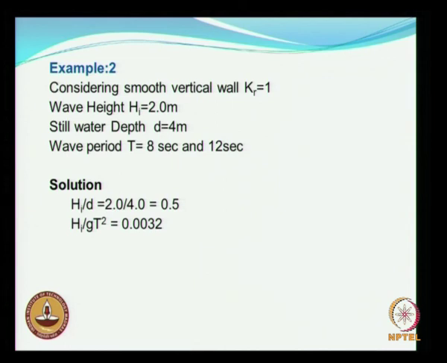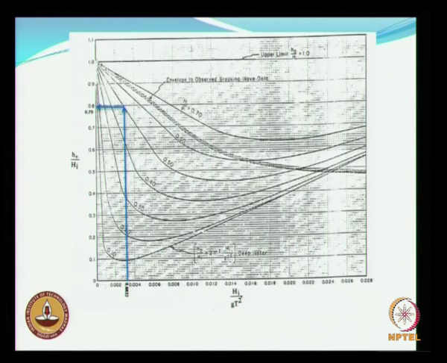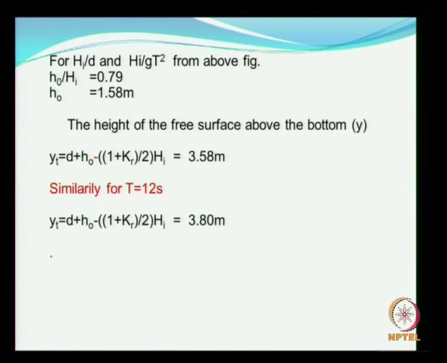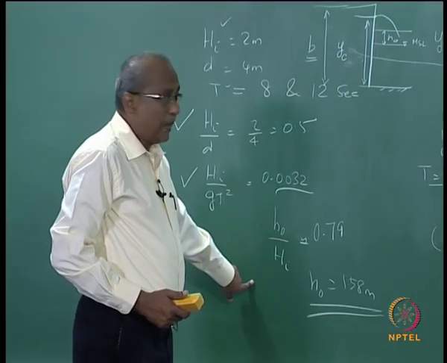For a smooth vertical wall, the same values are given. We have calculated your Hi by d and Hi by g T square. This is already explained. So all these things have been calculated here. Now, what are we up to?